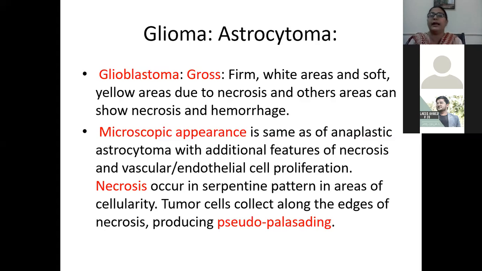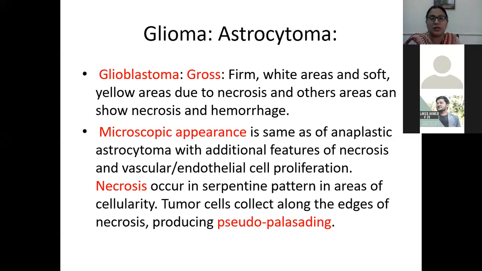So you must know that glioblastoma is basically a type of astrocytoma. Okay, it is a grade 4 astrocytoma in which there is more mitosis, more atypia, more pleomorphism, hyperchromasia, along with, beta, please keep in your mind the word necrosis, along with vascular endothelial cell proliferation. Both these features are seen in glioblastoma, a high-grade tumor.